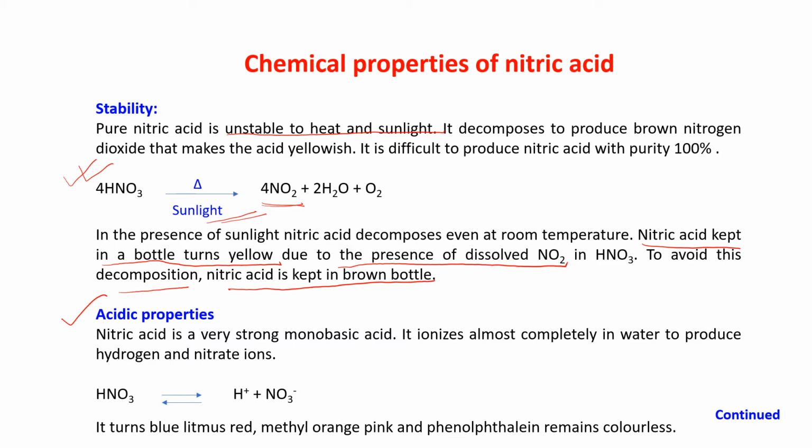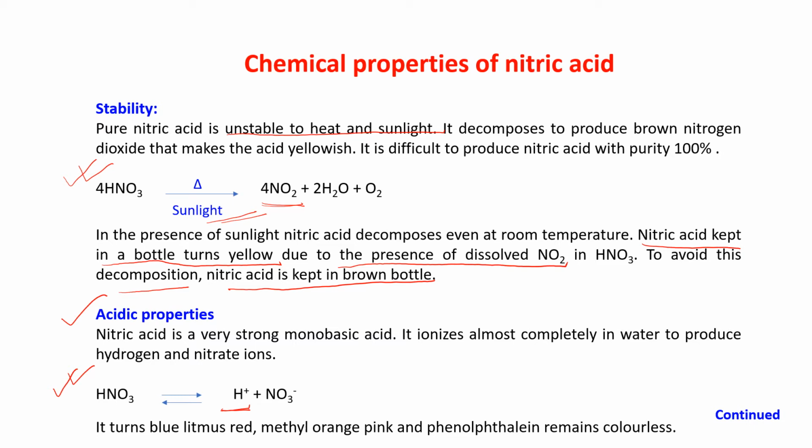In the previous chapter on acids, bases and salts, you have seen that nitric acid is a monobasic acid. Nitric acid on dissociation will give you only one hydrogen ion, which means it is a monobasic acid.